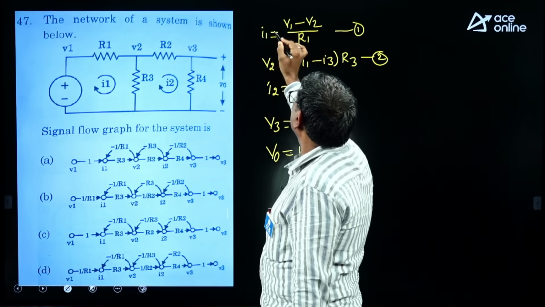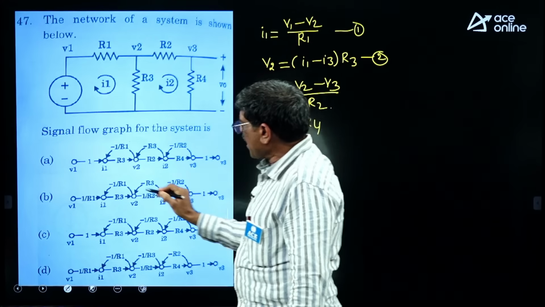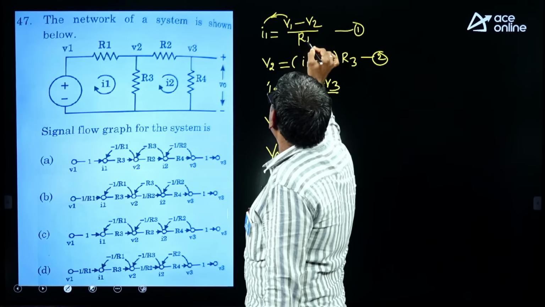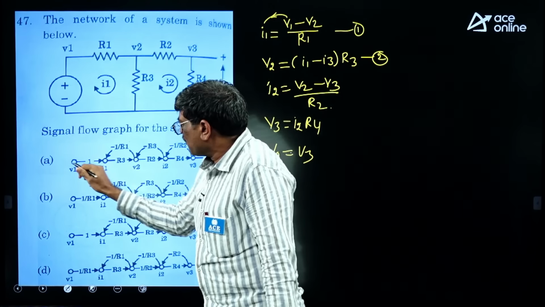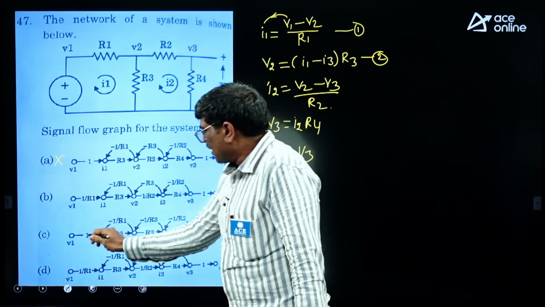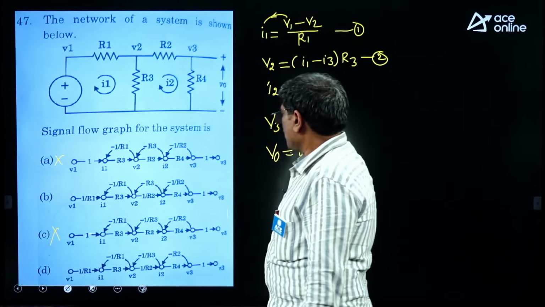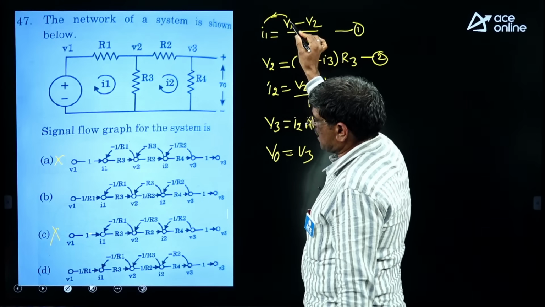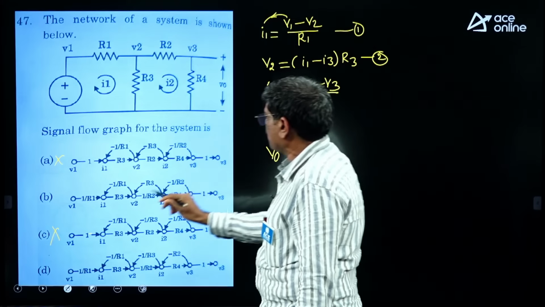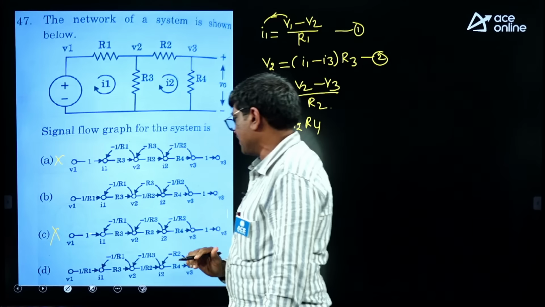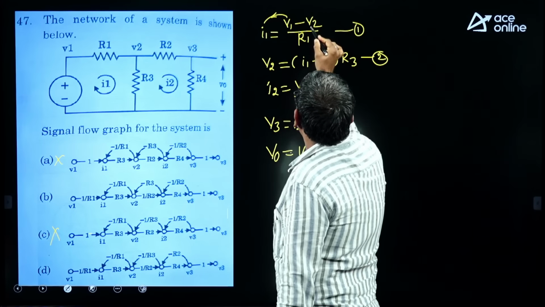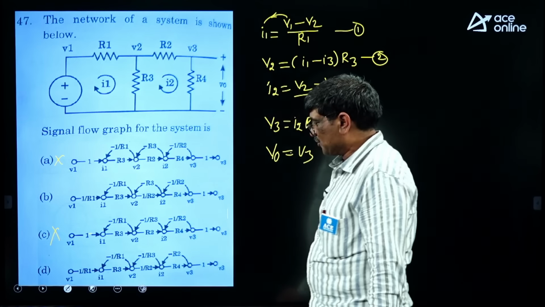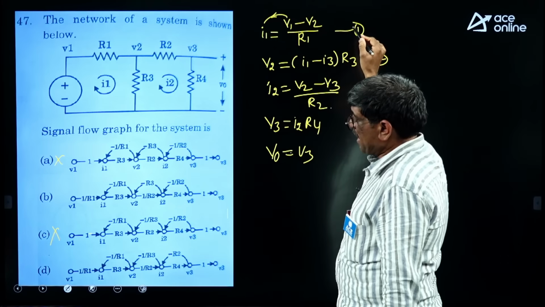First one, take it. The node I1, if you take the incoming branch from V1 with the path gain of 1 by R1. So here 1 is there, so option A is wrong. Here also 1 is there, option C wrong. When you go for options B and D, you observe the branch starts at V1, ends at I1, path gain 1 by R1. Here also, B and D. Next minus 1 by R1, here also minus 1 by R1 is there. So that means the first equation is satisfied by B and D.